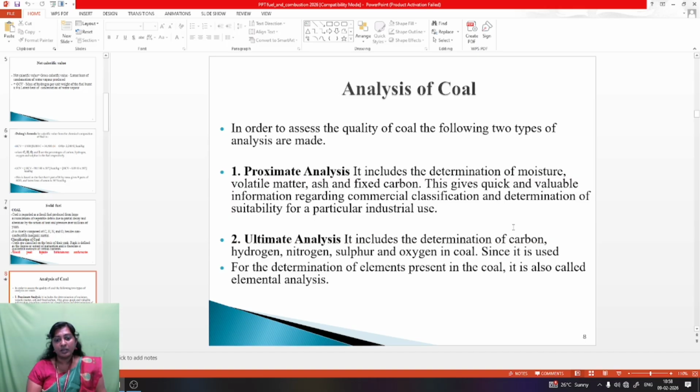Then the second one is ultimate analysis. It includes the determination of carbon, hydrogen, nitrogen, sulfur and oxygen in coal. Since it is used for the determination of elements present in the coal, it is also called elemental analysis.